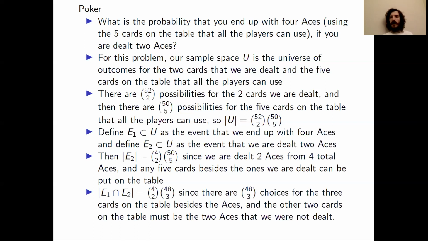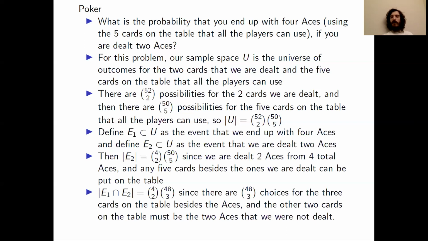We also want to get the cardinality of E1 intersect E2. The cardinality of E1 doesn't really matter if we're trying to get this conditional probability. So we could calculate it if we wanted to, but we don't need to. And since we don't need to, we won't. So, the cardinality of E1 intersect E2. In order to figure this one out, we can first do the same thing we did with the cardinality of E2. We can see that there are 4 choose 2 possibilities for the 2 aces that we are dealt.